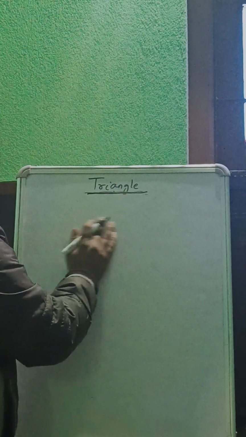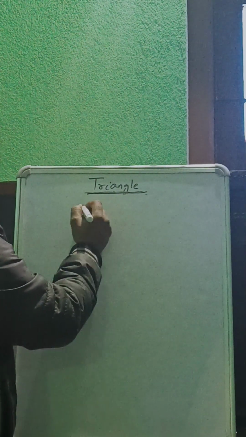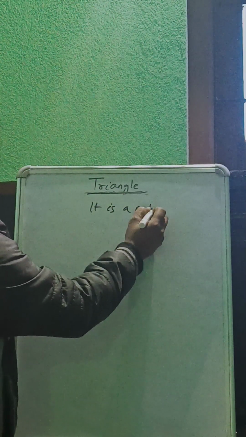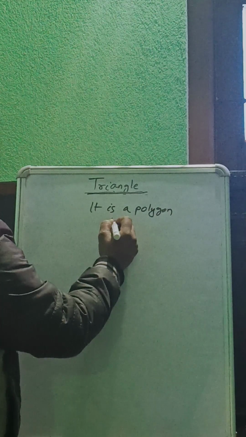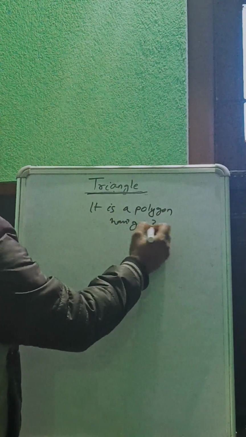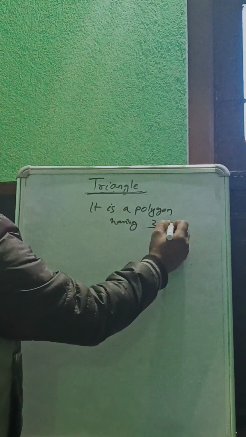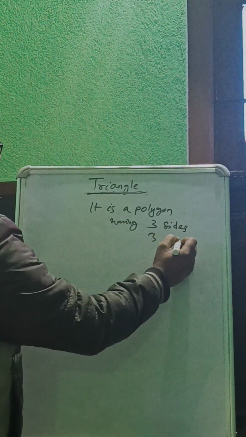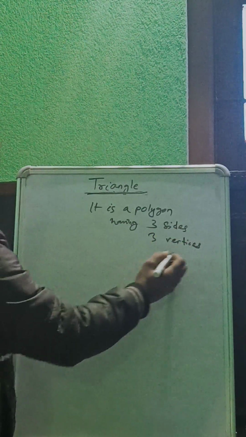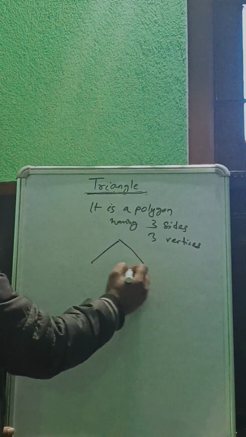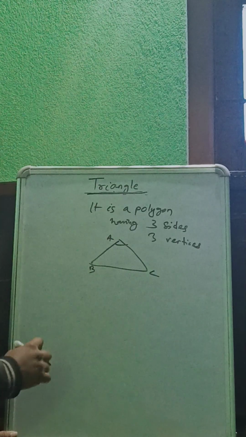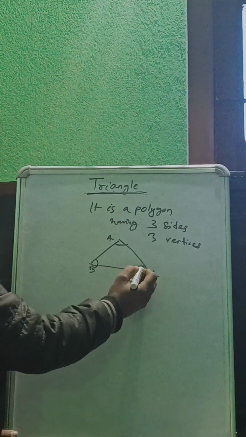Today we learn about triangles. A triangle is a polygon having three sides and three vertices. See, it is triangle ABC. The three angles are A, B, C.